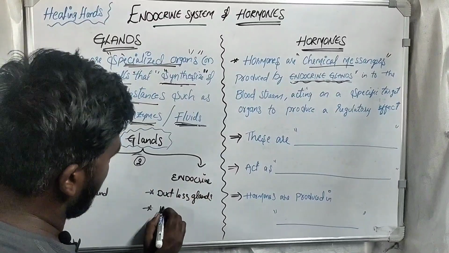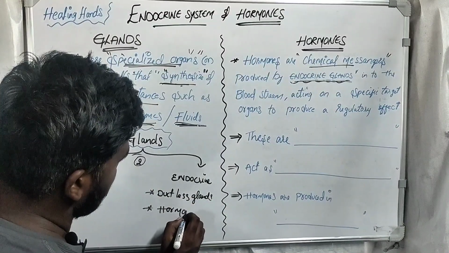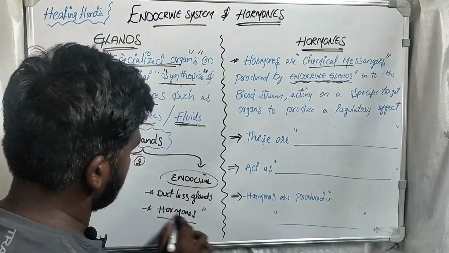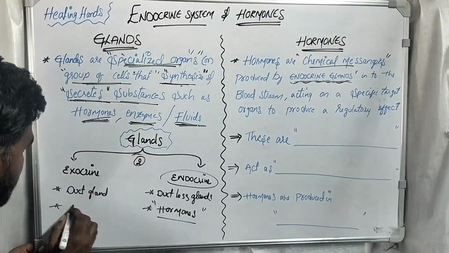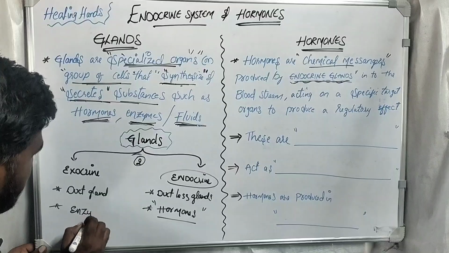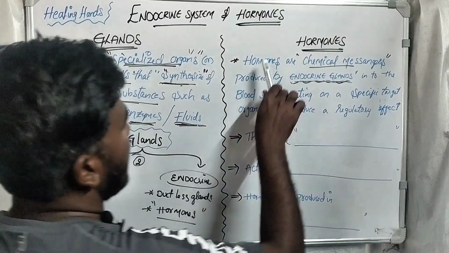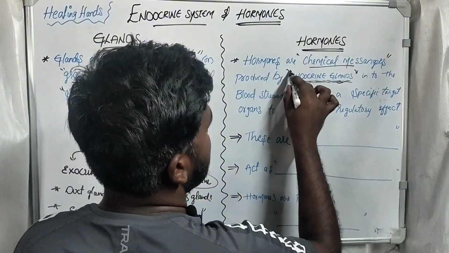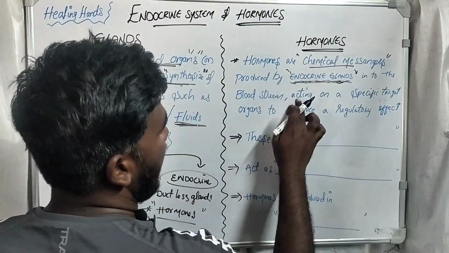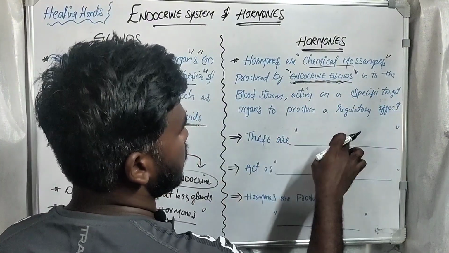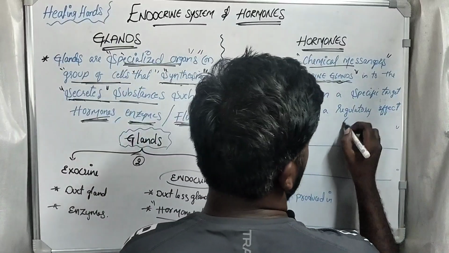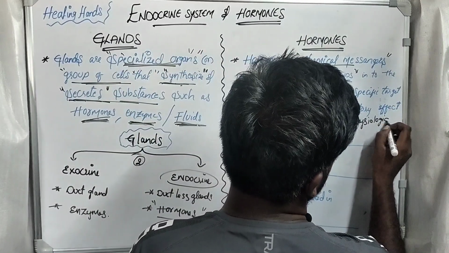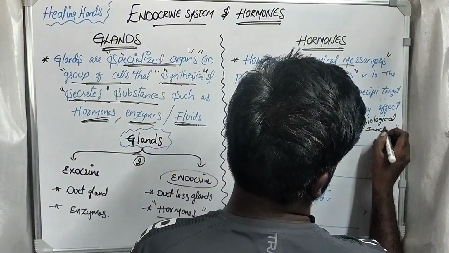Endocrine glands produce hormones. Only endocrine glands produce hormones. Exocrine glands produce enzymes. See here, hormones are chemical messengers produced by endocrine glands into the bloodstream, acting on specific target organs to produce a regulatory effect or physiological function.